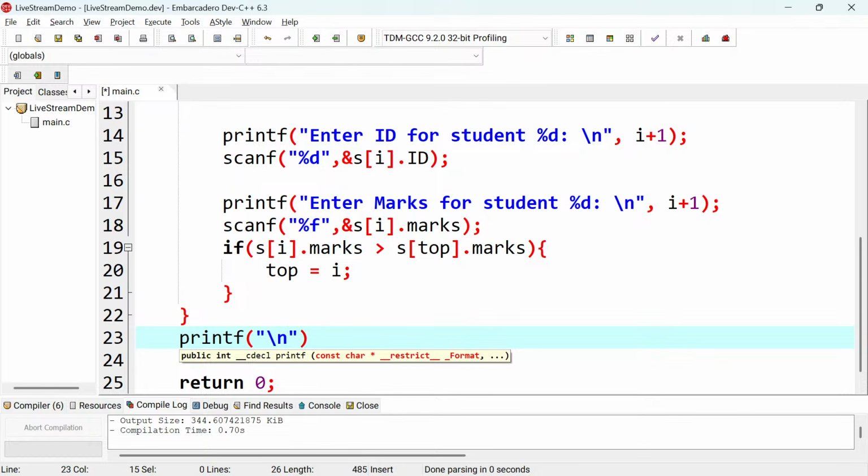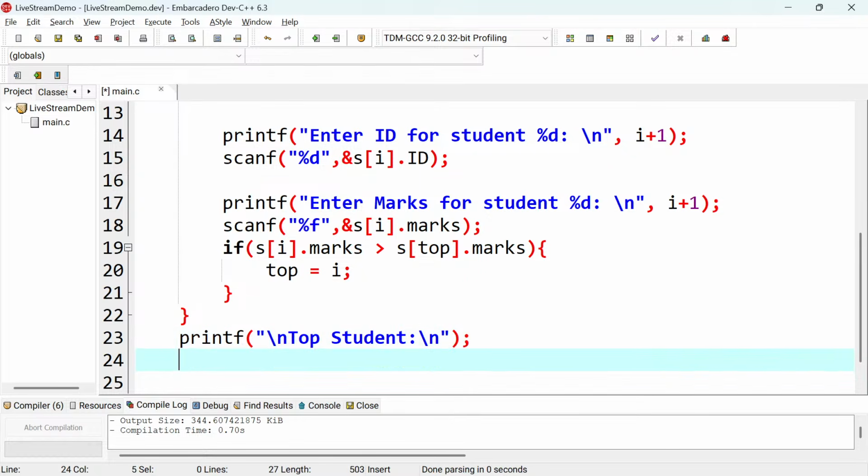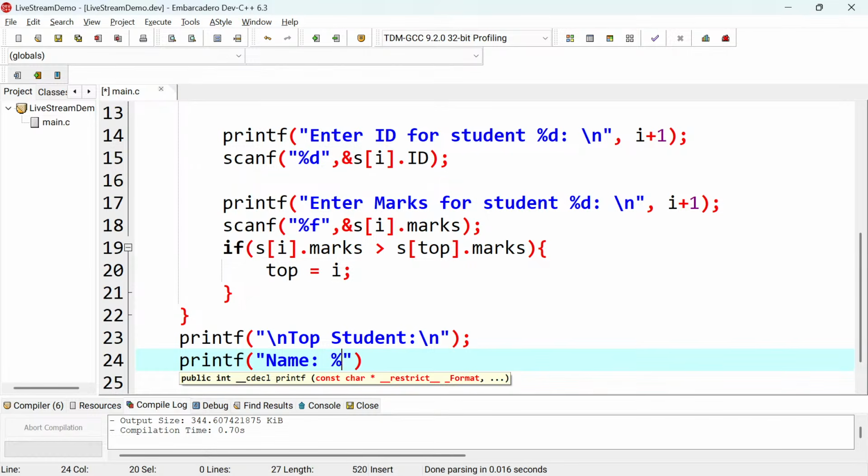So let me just start by skipping a line there. I will say top student, something like that. Then let me jump a line there. Then after that I need to print those details. So it will be simple. You print the name, the sentence, something like that. So here I'll print f, here I'll print name, something like this, then percentage s, percentage s. Then here I'll take